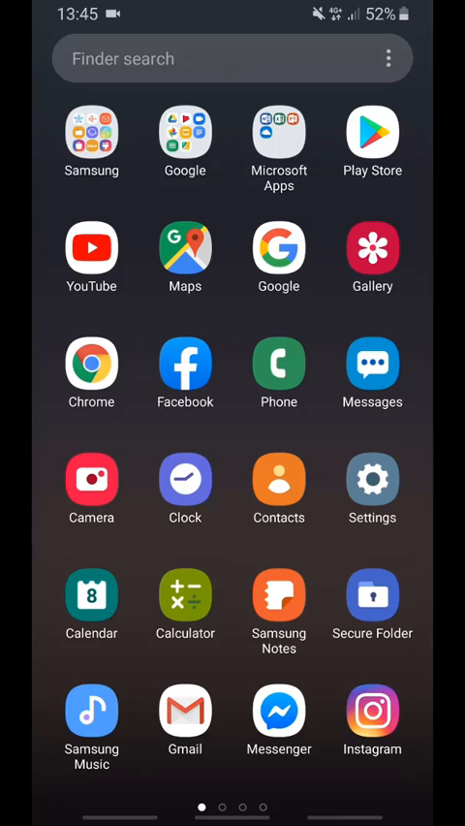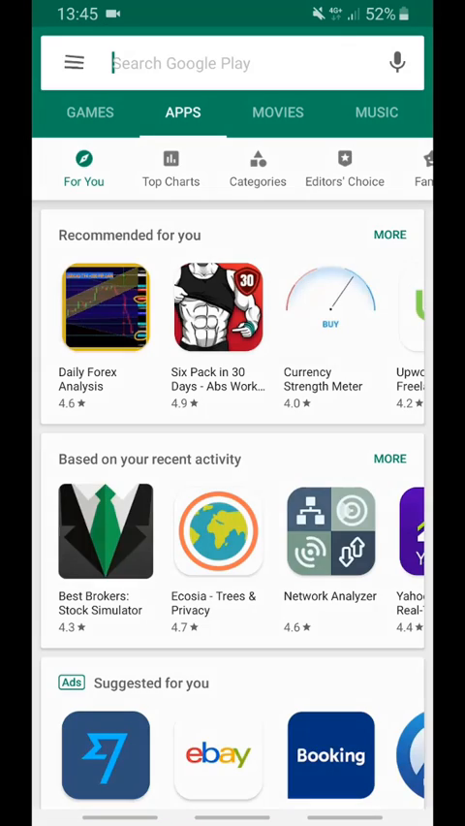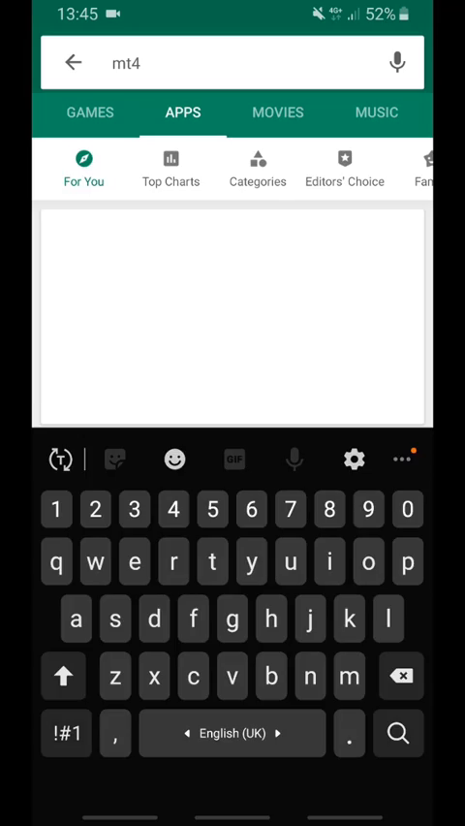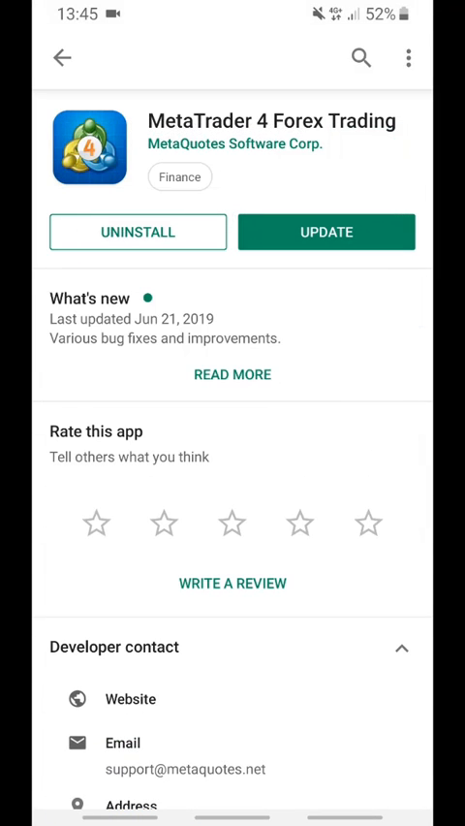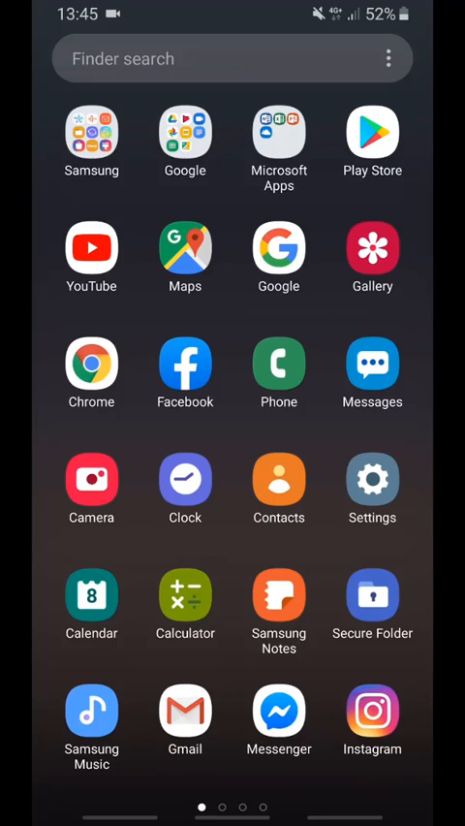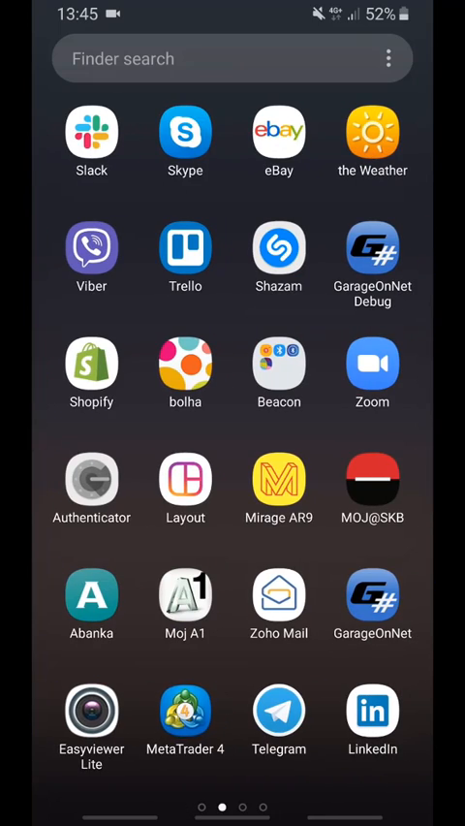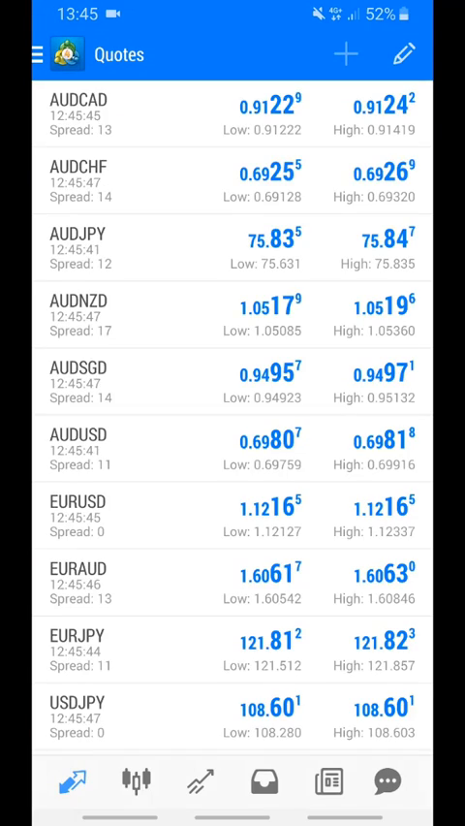So right now I'm on my phone and I will show you how you can set up MetaTrader 4 on Android for monitoring purposes. So what you want to do is to click on the Play Store and search for MT4. Of course, I already have the app installed, but you will want to click on install and wait for installation to finish. Then search for the MetaTrader 4 icon and just click on it.